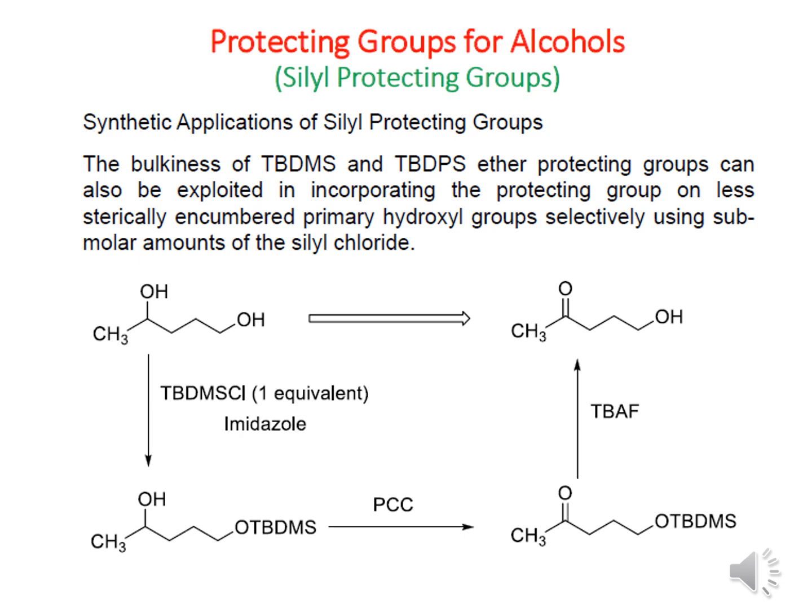So now we use pyridinium chlorochromate, an oxidizing agent, which can convert the secondary alcohol into the ketone, and further we use TBAF, which deprotects the silyl linkage and produces the primary alcohol back. So this is the simple strategy where we can involve the less reactive secondary alcohol group in the presence of the more reactive primary alcohol group for further oxidation.